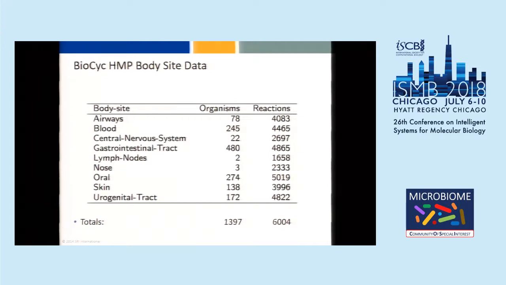And here's a summary of the HMP body site data in BioCyc. The GI tract, of course, has the largest number of organisms, a total of 480. It also happens to have, by just a little bit, the largest number of reactions. We've computed the union of the number of reactions present in all these different body sites, so you can see which body sites have the greatest metabolic capabilities.